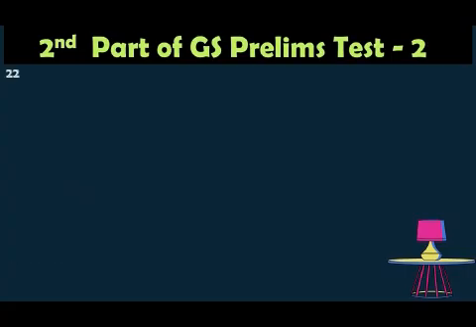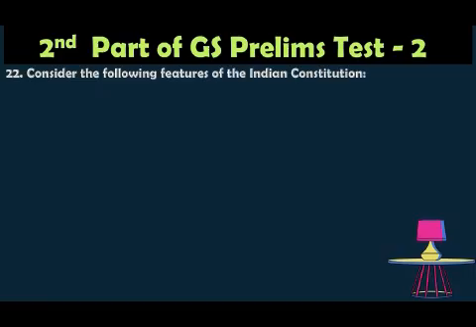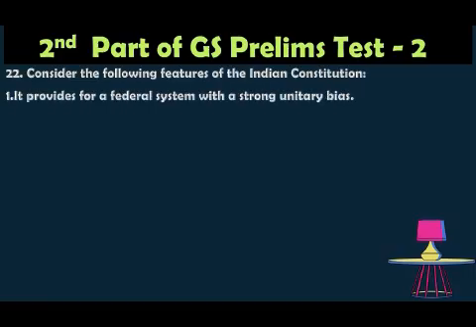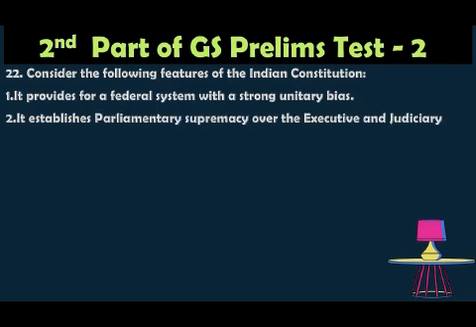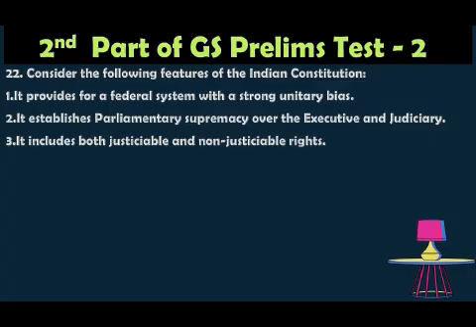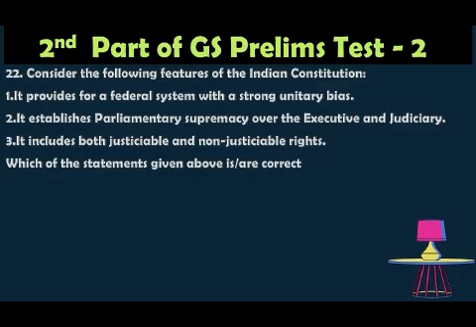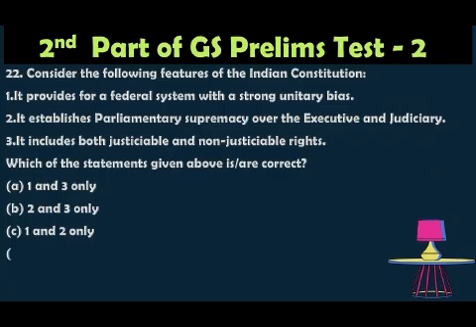22nd question. Consider the following features of the Indian Constitution. 1. It provides for the federal system with a strong unitary bias. 2. It established the parliamentary supremacy over the executive and also judiciary. 3. It includes both justiciable and non-justiciable rights. Which of the statements given above is correct? Option A 1 and 3 only. Option B 2 and 3 only. Option C 1 and 2 only. Option D 1, 2 and also 3.